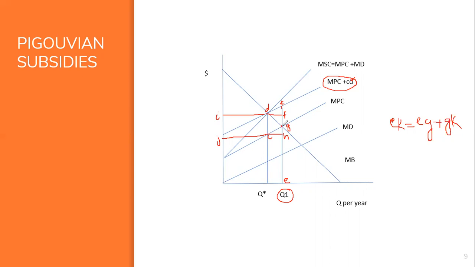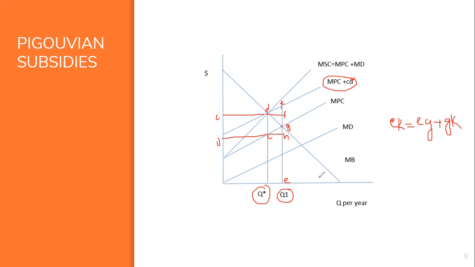The same line of reasoning indicates that Bart chooses not to produce any output in excess of Q star. At all output levels to the right of Q star, the sum of marginal private cost and the subsidy exceeds the marginal benefit. On the other hand, at all points to the left of Q star, it is worthwhile for Bart to produce even though he has to give up the subsidy.